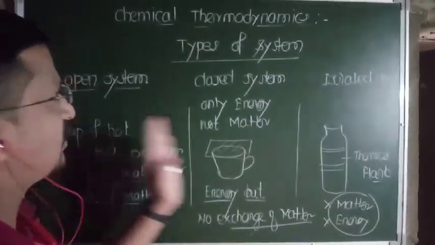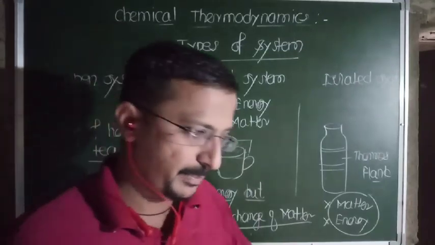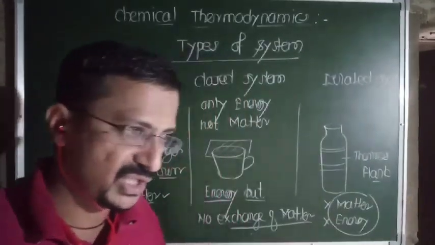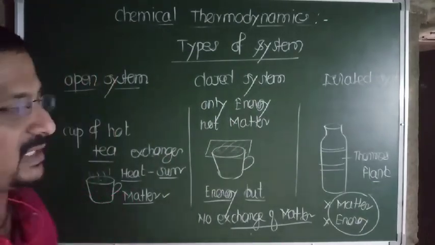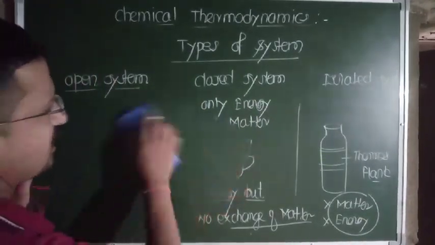So it is simply types of system depending upon whether that system exchanges energy or matter with surrounding or both with the surrounding, isn't it? We can also just tabulate it here.